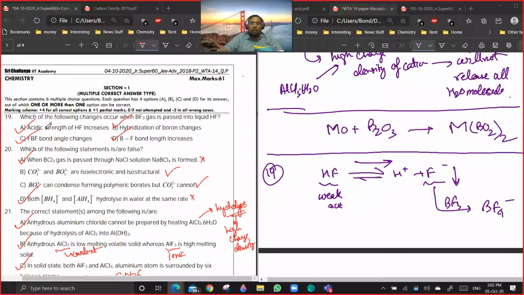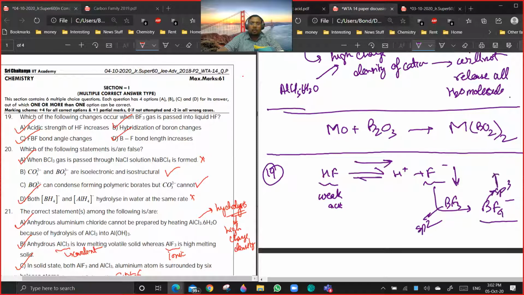Okay. So you see, first point is clear. Acidic strength of HF increases because of Le Chatelier's response. HF gives H plus and F minus. F minus is removed by BF3 in the form of complex formation. So if you add BF3, it goes in the forward direction. Second option, hybridization of boron changes because here initially it is sp2, now it is sp3.